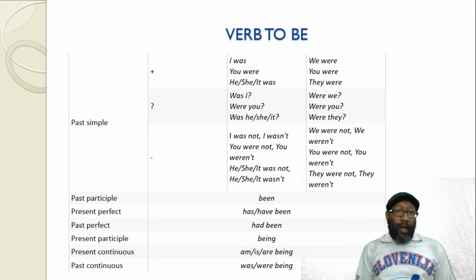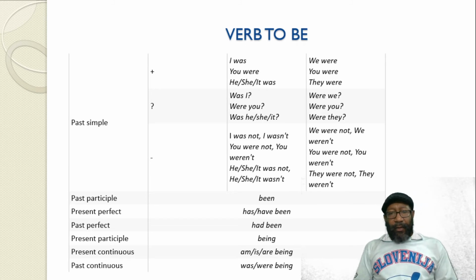We also have the present participle, which is used in continuous tenses. For example, in the present continuous: I am, you are, he is being. In the past continuous: I was, they were, you were being too.